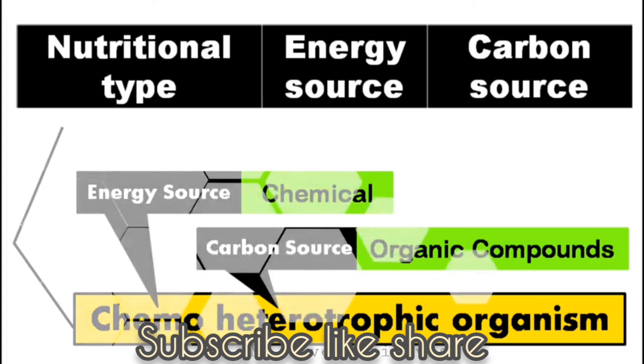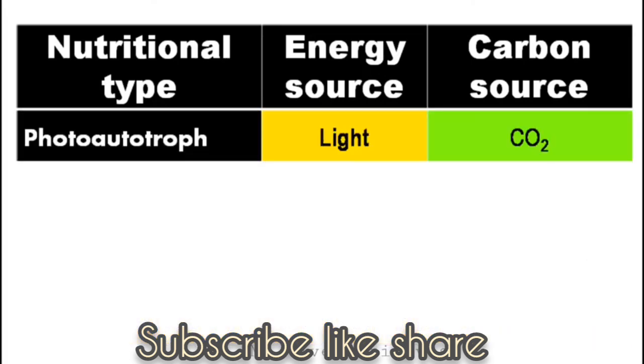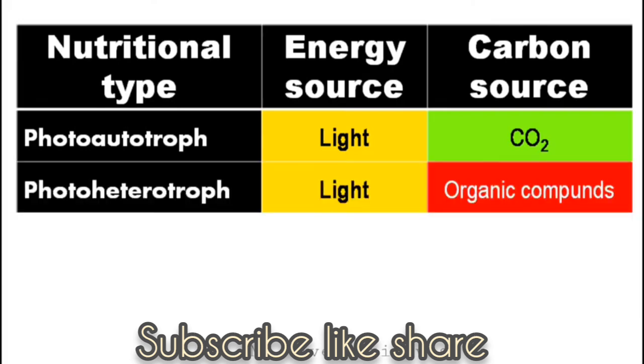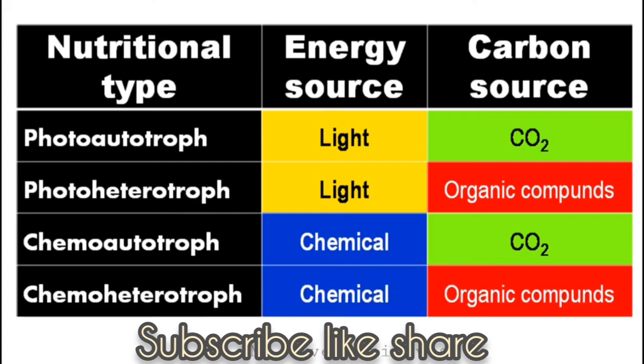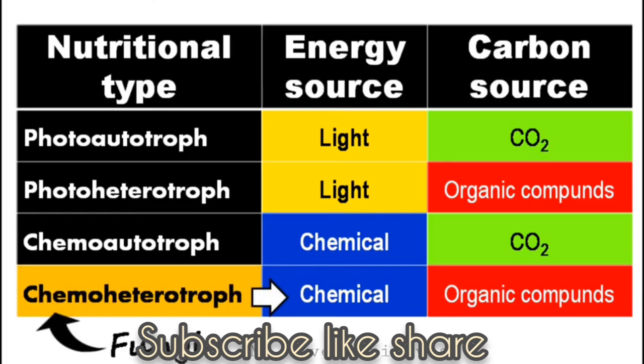Based on the nutritional type, organisms can be photoautotroph, which uses light as a source of energy and carbon dioxide as a source of carbon. Photoheterotroph, which uses light as a source of energy and organic compounds as a source of carbon. Chemoautotroph, which uses chemicals as a source of energy and carbon dioxide as a source of carbon. Chemoheterotroph, which uses chemicals as a source of energy and organic compounds as a source of carbon. So the fungus is a chemoheterotrophic organism.